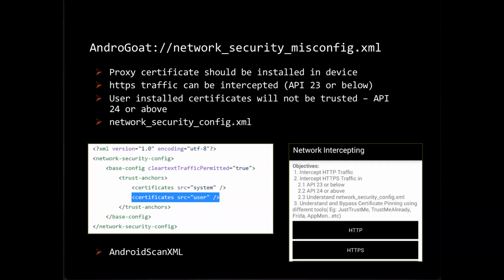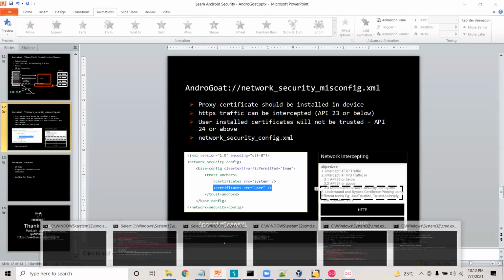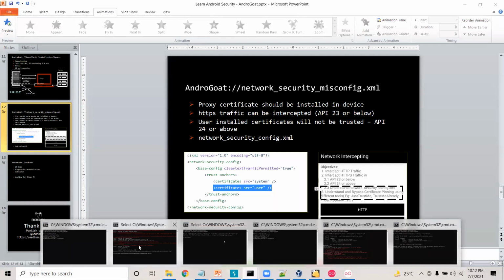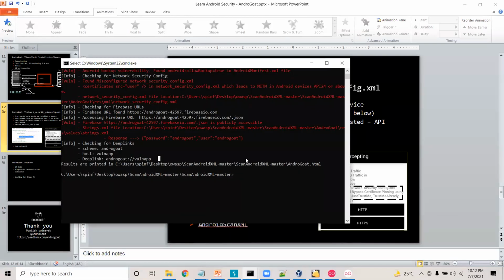Having this configuration in production will allow attackers to capture the traffic in the production application. So we should not have this configuration in production applications. That is where my other tool, scan Android XML, is also capable of identifying these kinds of vulnerabilities.